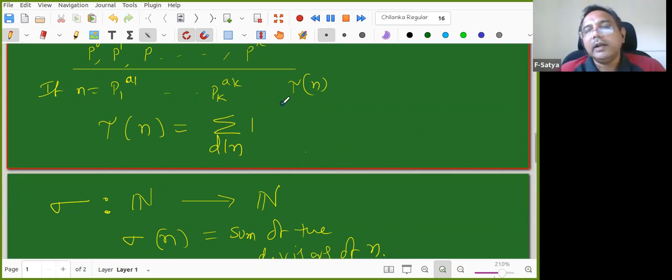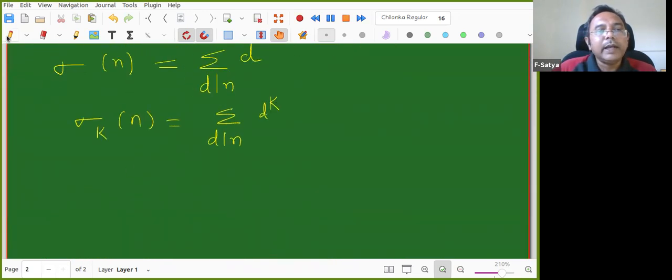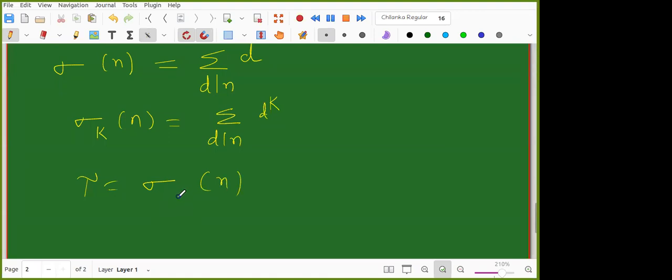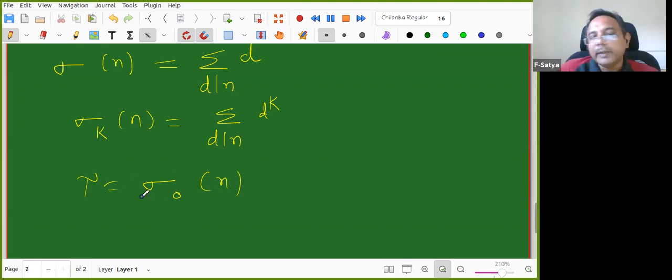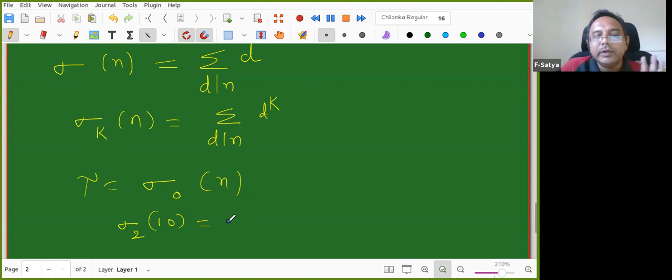Now, tau of n is equal to sigma something of n. Can you tell me what is k? 0, right? Sigma 0 of n. My point is that every tau function, sigma, all of them are now expressed like this. Before going further, somebody help me: what is sigma 2 of 10? No need to tell the final answer, just give me a summation form only.